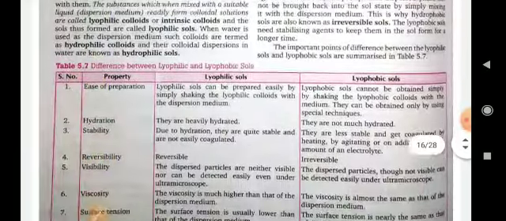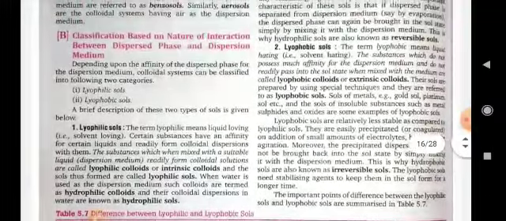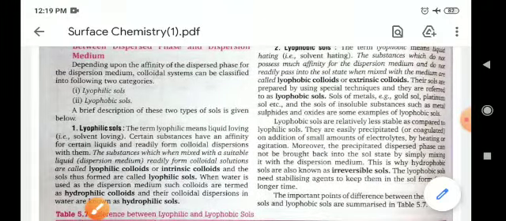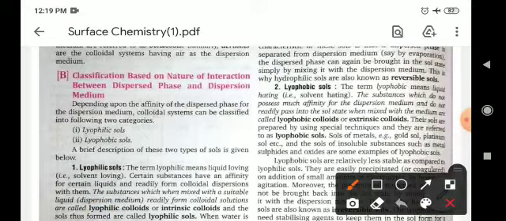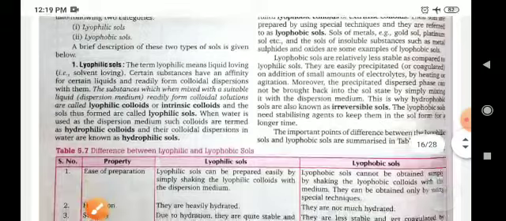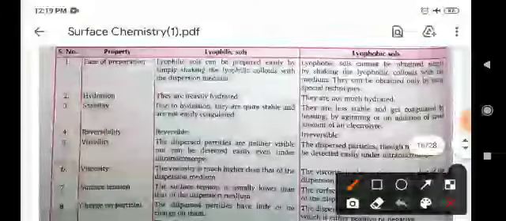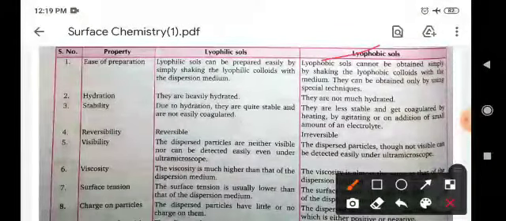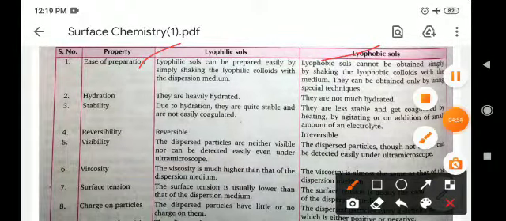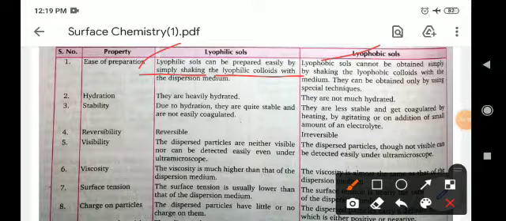Okay, now come to the classification based on the nature of interaction between the dispersed phase and dispersion medium. There are two types, lyophilic and lyophobic sols. Ease of preparation: lyophilic sols can be prepared easily by simple shaking of the lyophilic colloid with the dispersion medium, but lyophobic sols cannot be obtained simply by shaking the lyophobic colloid with the medium.